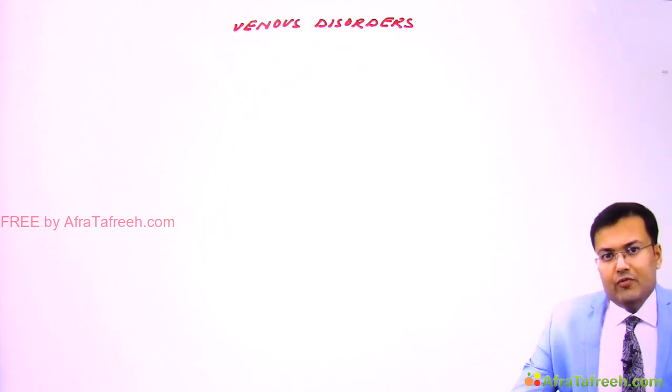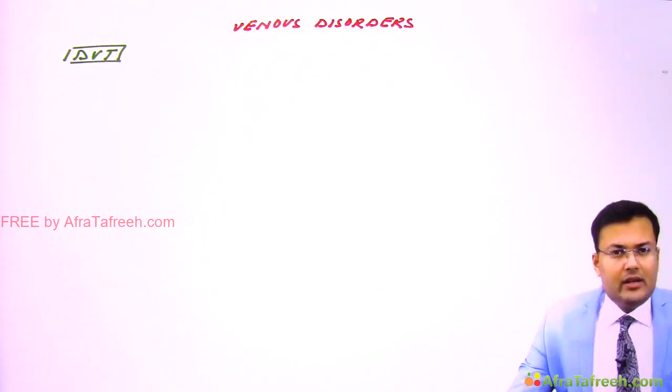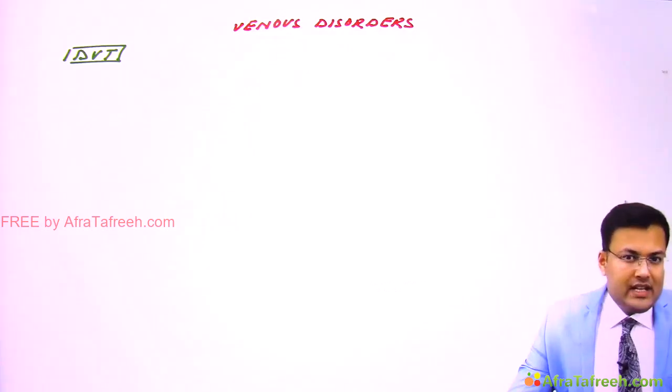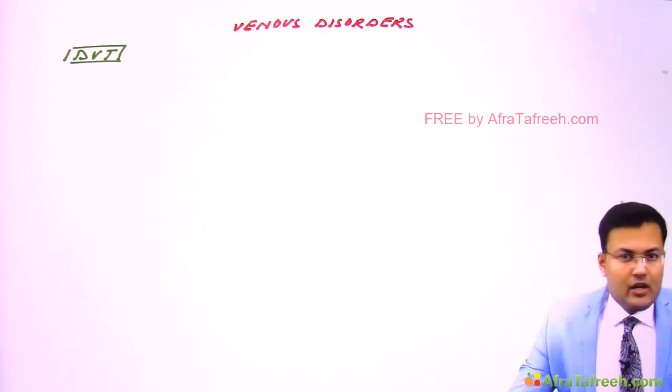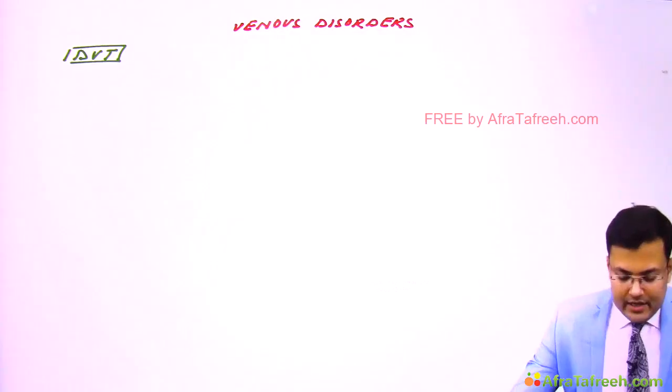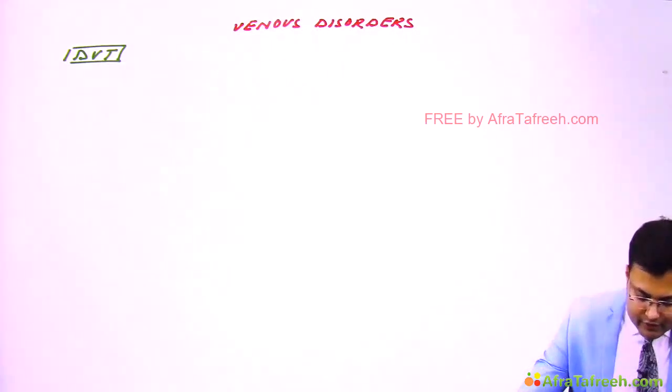Now we are going to discuss the venous disorders, and in venous disorders first we are going to discuss deep venous thrombosis or DVT. There is a virchow's triad which increases the risk of DVT. So what are the components of Virchow's triad? Virchow's triad increases the risk of DVT.